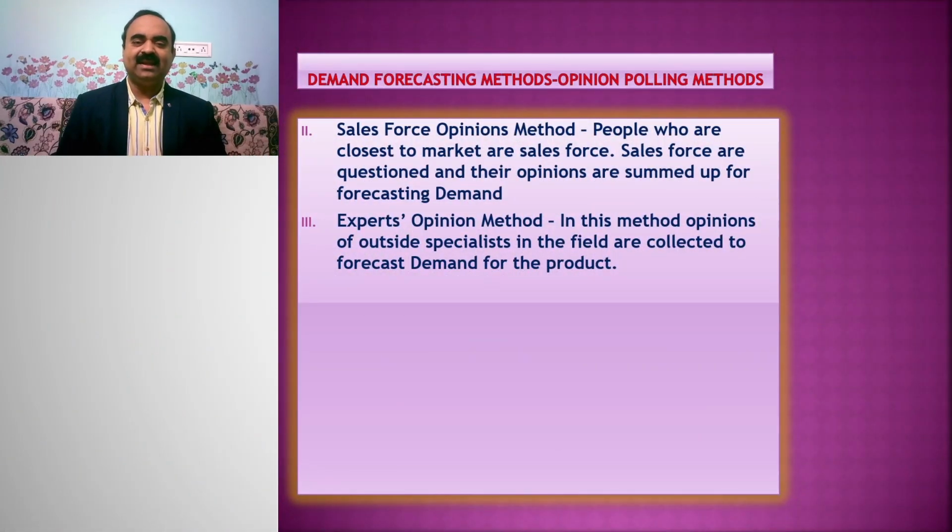The second category of opinion polling method is the Salesforce opinions method. People who are closest to the market are the Salesforce. According to this method, the Salesforce are questioned and their opinions are summed up for forecasting demand. The third type of opinion polling method is the experts opinion method. In this method, opinions of outside specialists in the field are collected to forecast demand for the product.